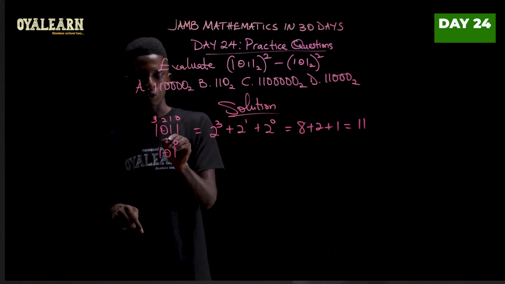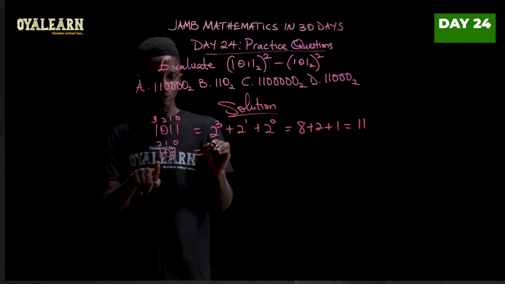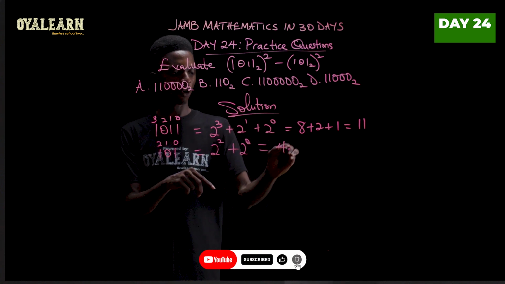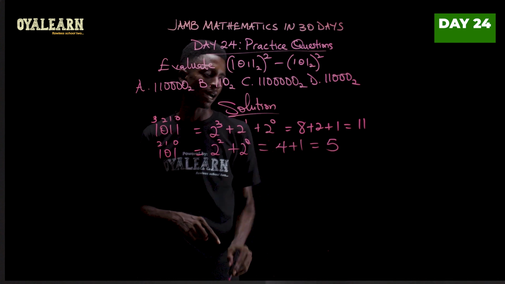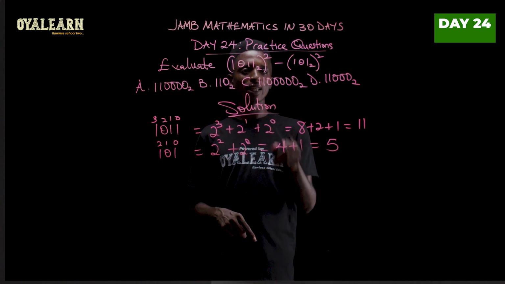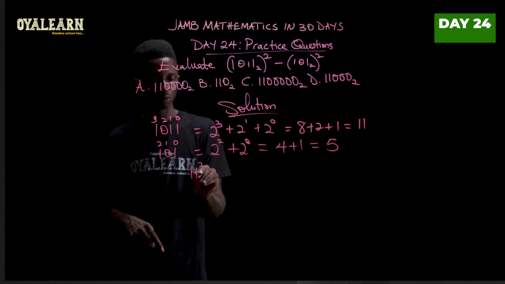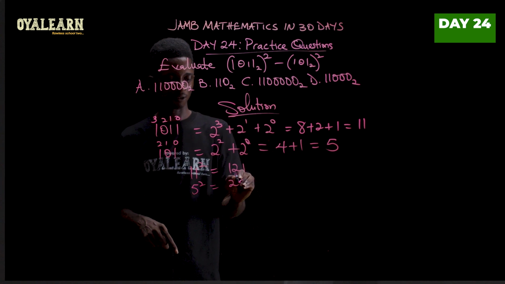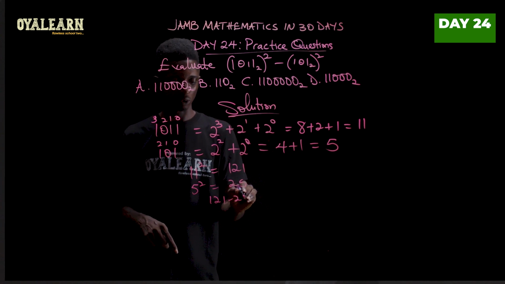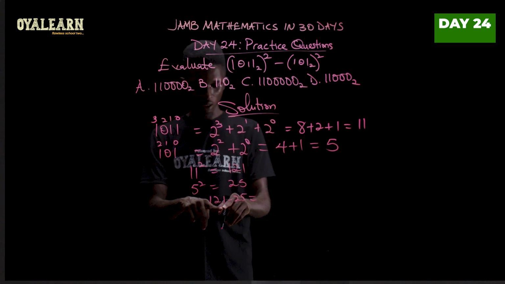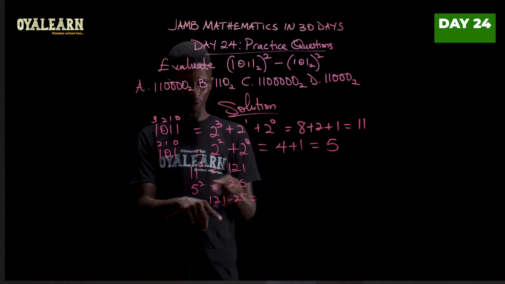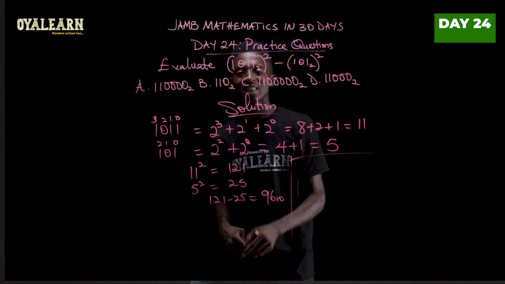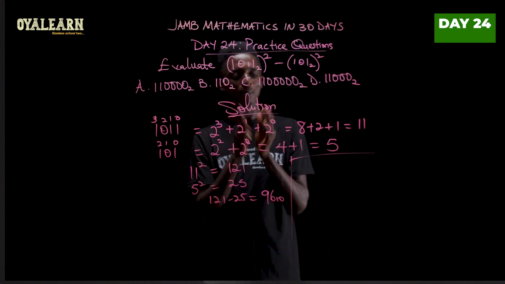So this will be power of 0, power of 1, power of 2. So this will be 2 raised to power 2 plus 2 raised to power 0, which would give us 4 plus 1. So we have 5. Now, what we are supposed to do is to square them. So 11 squared will give us 121, and 5 squared will give us 25. So now 121 minus 25 would give us, let's find out. So when we take this 21 out of this, we are left with 4, so we should have 96 base 10. Now all we have to do is to convert 96 base 10 to base 2.